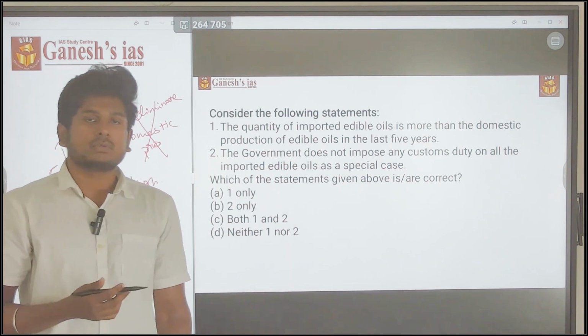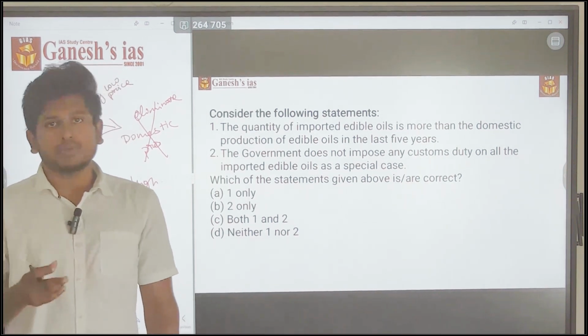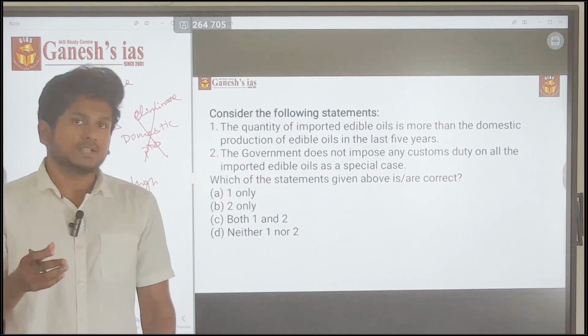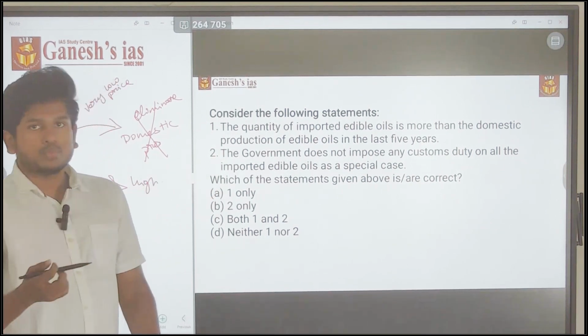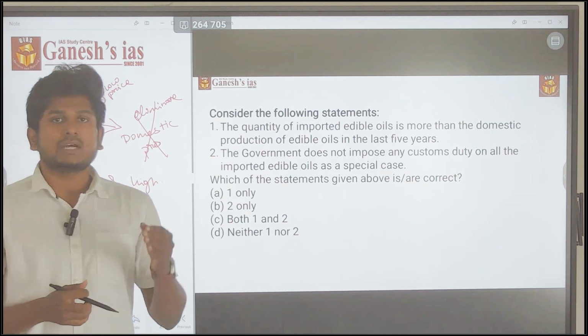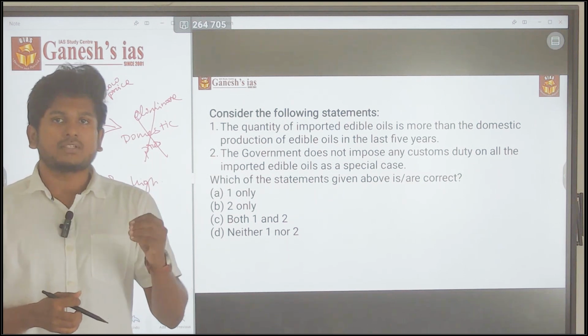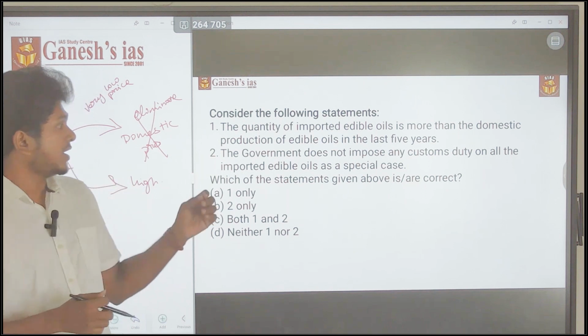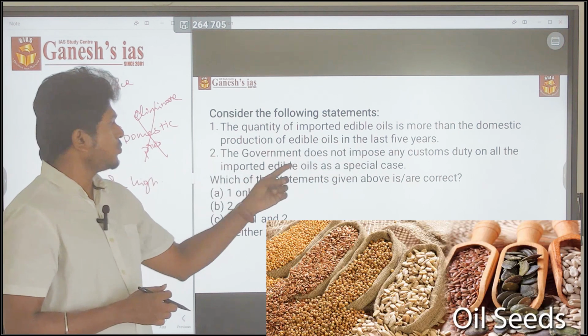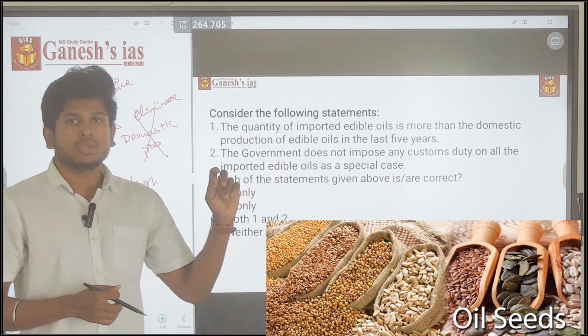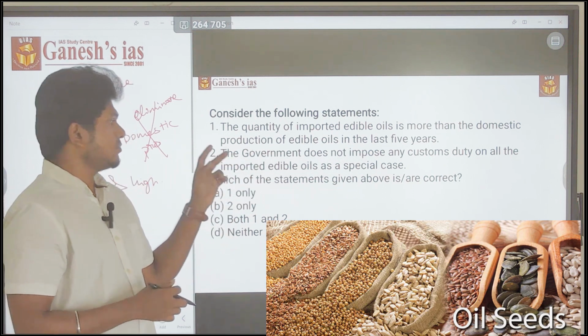So this may happen. In that scenario, if you allow imported products without any customs duties, that is definitely going to affect the domestic producer. The statement is also an extreme statement: all the imported oil seeds. By that itself the second statement is wrong.